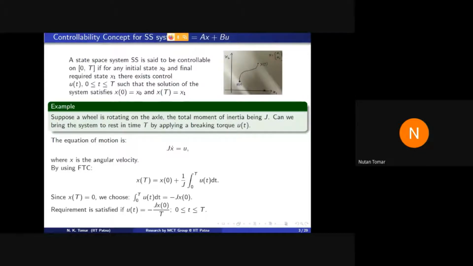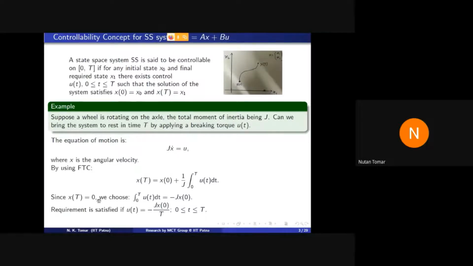Means you want to stop this angular movement in time capital T. So what is the equation of motion? J x dot is equal to U, where x is angular velocity. Now use the fundamental theorem of calculus. Solve this. It is a simple scalar case. What will be x(T)? X at capital T will be x at 0 plus 1 upon J integration of u(t).